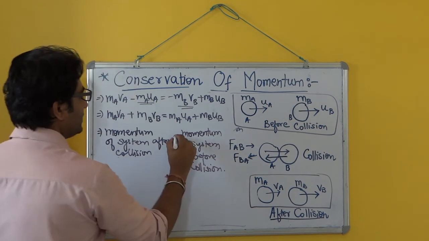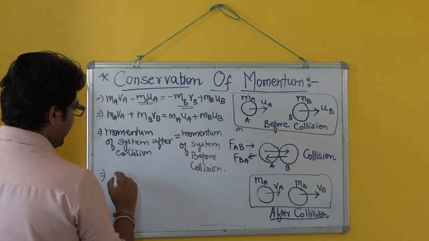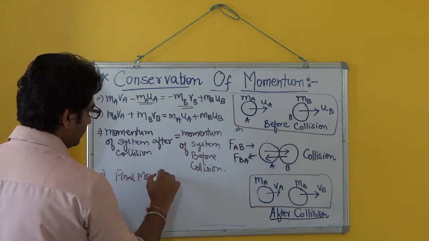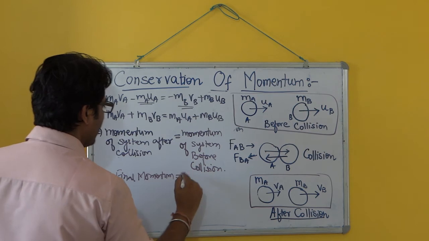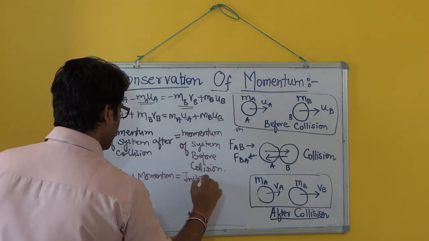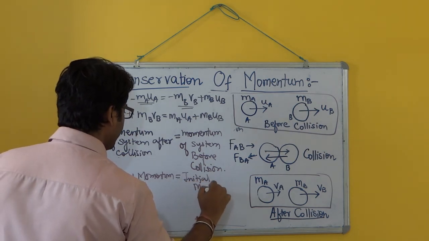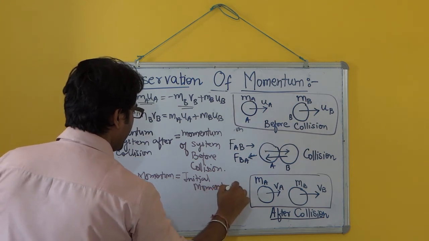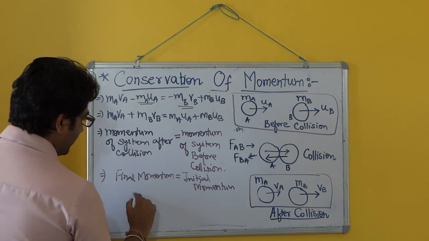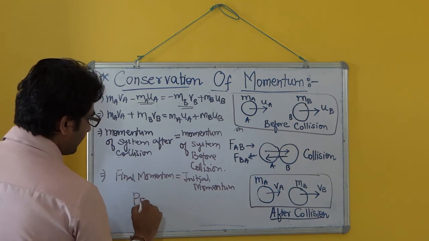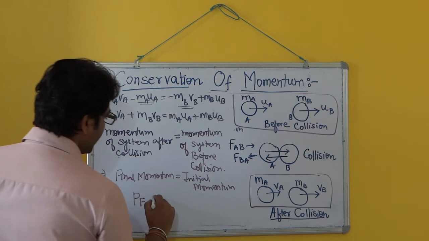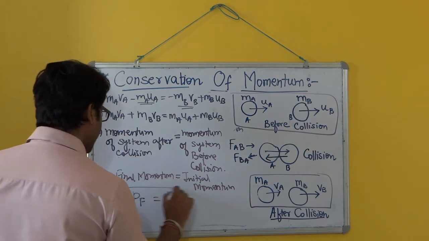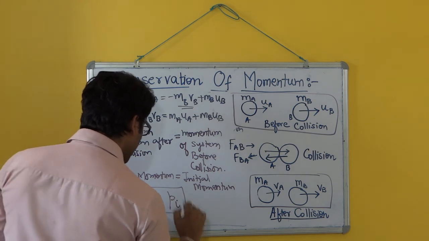In other words, I can write that final momentum is equal to initial momentum of the system. So final momentum of the system is PF, and initial momentum of the system is PI. So PF is equal to PI.